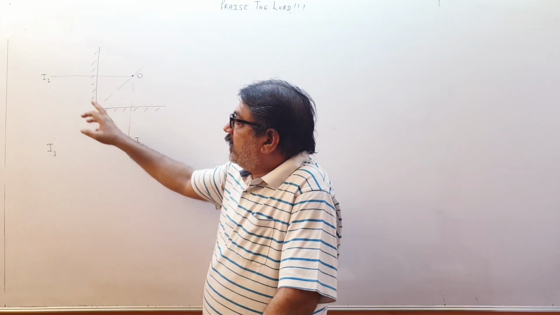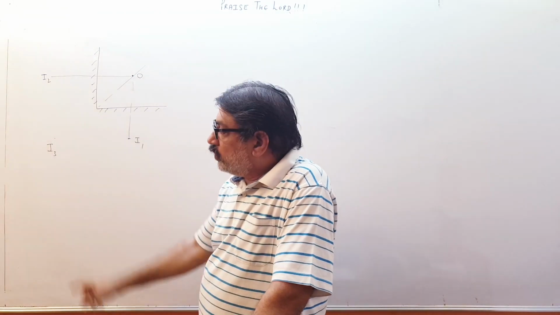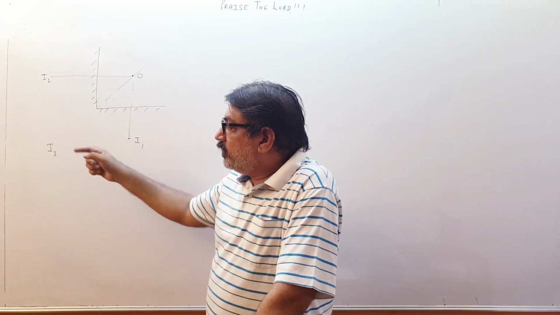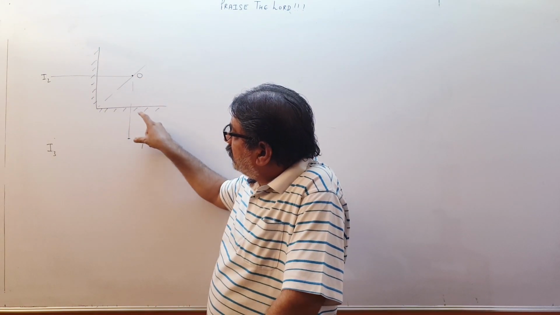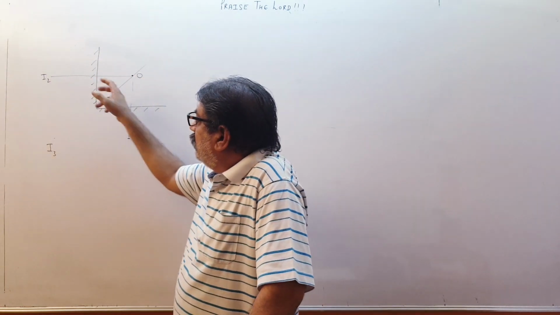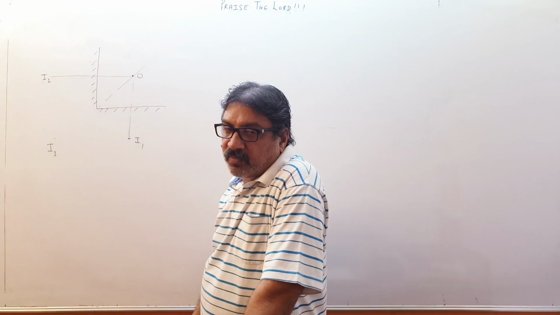So therefore I1, I2, I3, three images will be formed. Here I will explain to you why the images will coincide. We will come to it. So first please understand object distance, object distance, object distance. So I1 and I2 are formed.